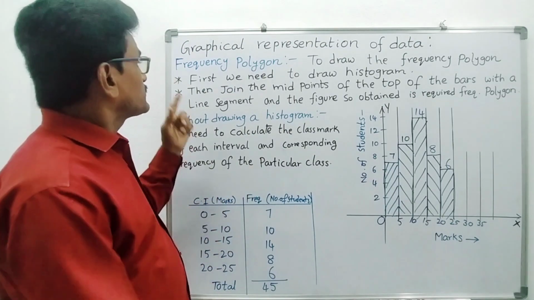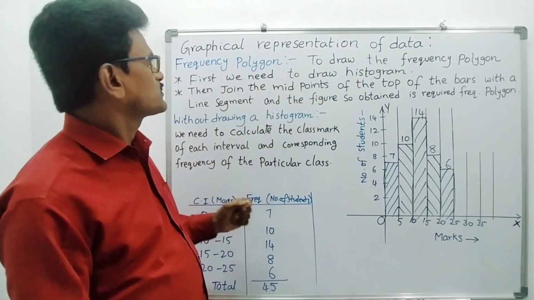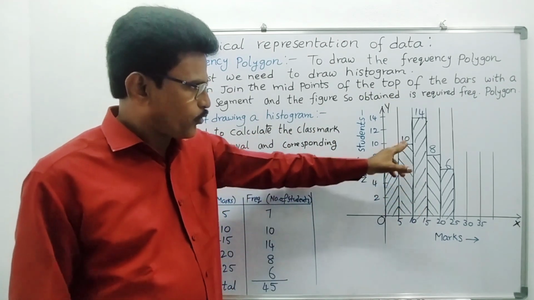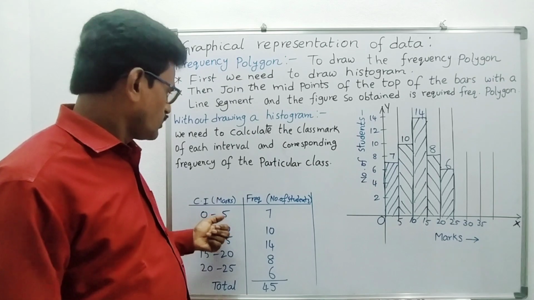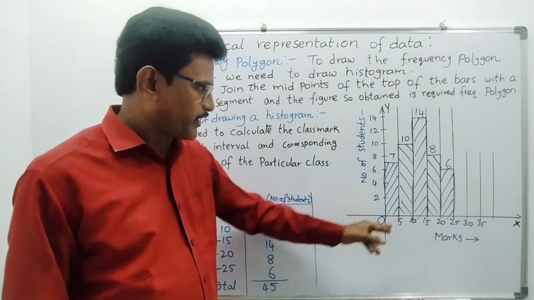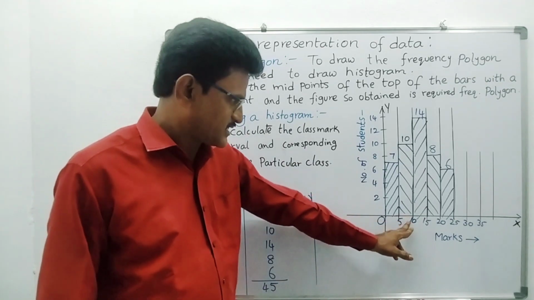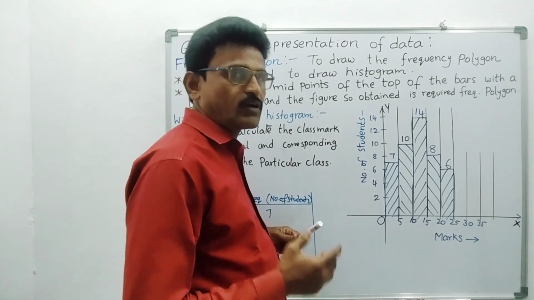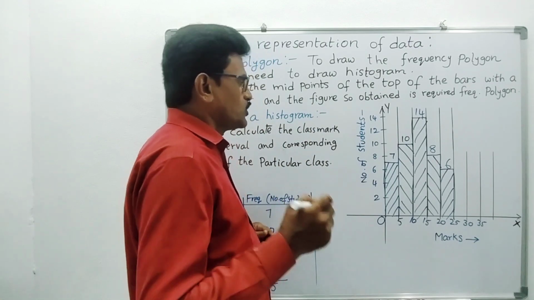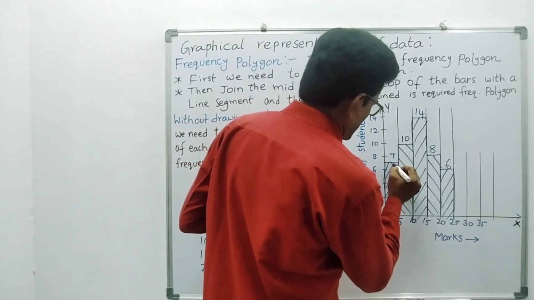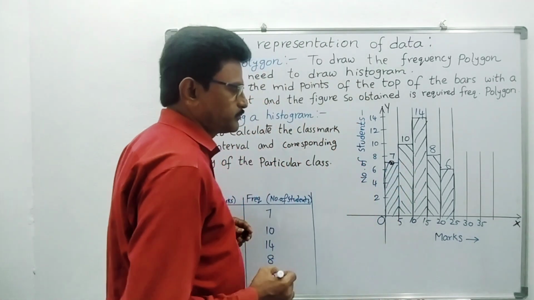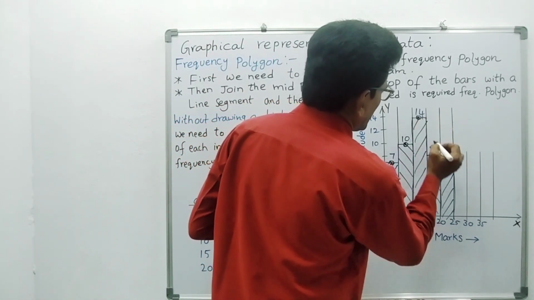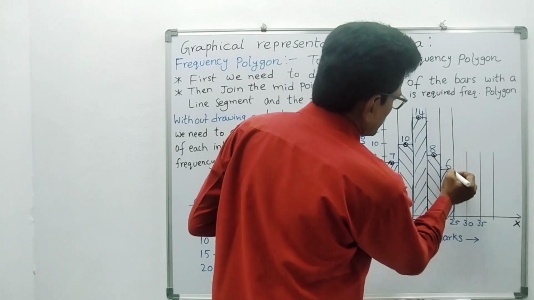Now what to do? Join the midpoints of the tops of the bars. At the top we need midpoints. So the 0 to 5 midpoint is 2.5, and the 5 to 10 midpoint is 7.5. We say it is the midpoint of the class interval, or class mark also. So we find the midpoint at the top of each bar. This is one midpoint, and here is another midpoint, for the next class interval, and so on.